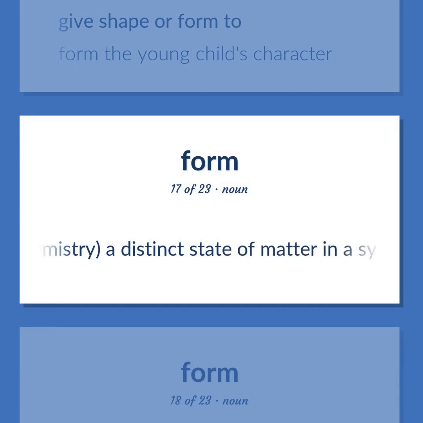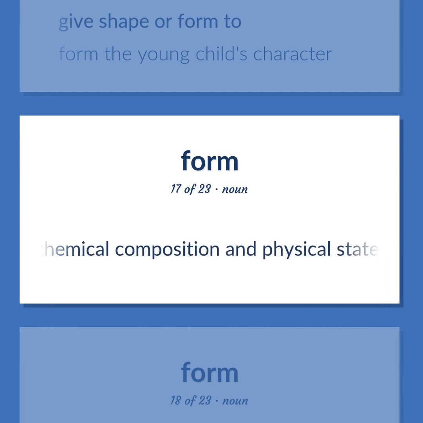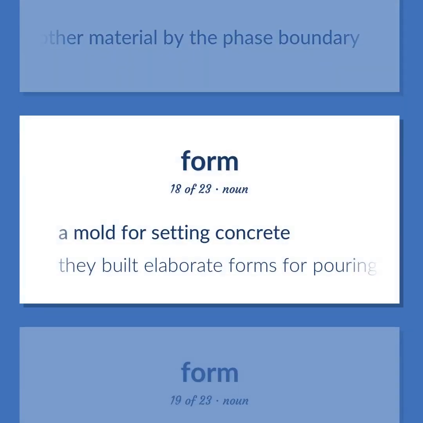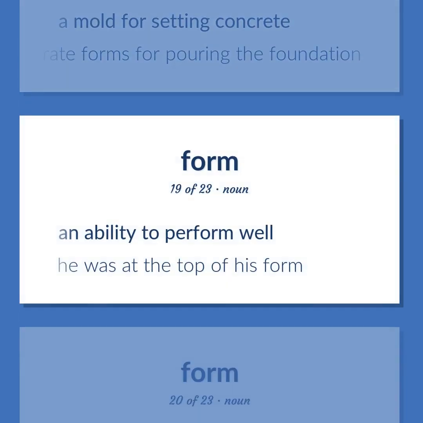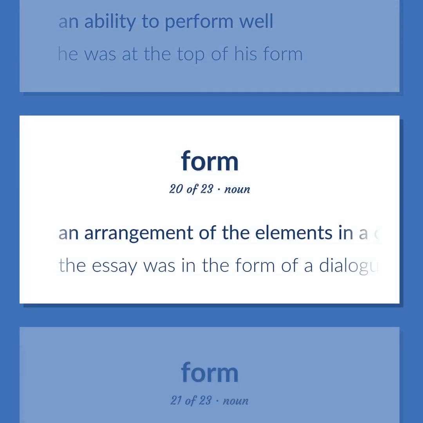Physical chemistry. A distinct state of matter in a system. Matter that is identical in chemical composition and physical state and separated from other material by the phase boundary. A mold for setting concrete. They built elaborate forms for pouring the foundation. An ability to perform well. He was at the top of his form. An arrangement of the elements in a composition or discourse. The essay was in the form of a dialogue.